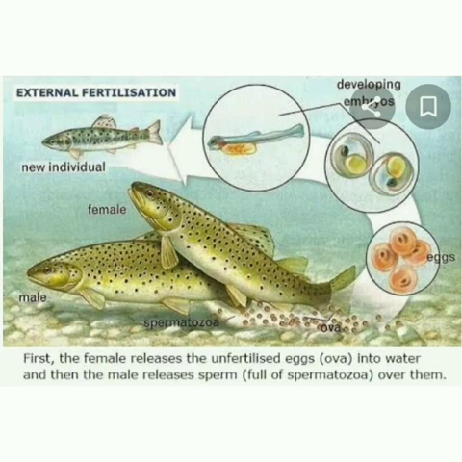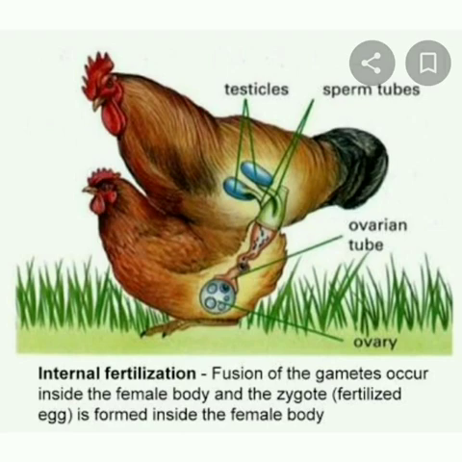If the fusion of gametes takes place outside the body of an organism, it is external fertilization. Example, fishes and amphibians. If the fusion of gametes takes place inside the body of an organism, it is called internal fertilization. Example, reptiles, aves, and mammals.